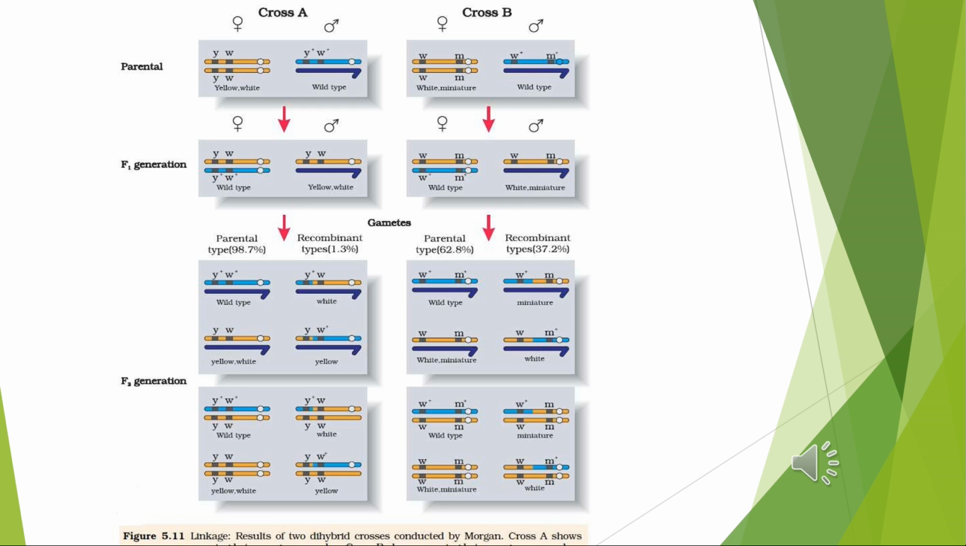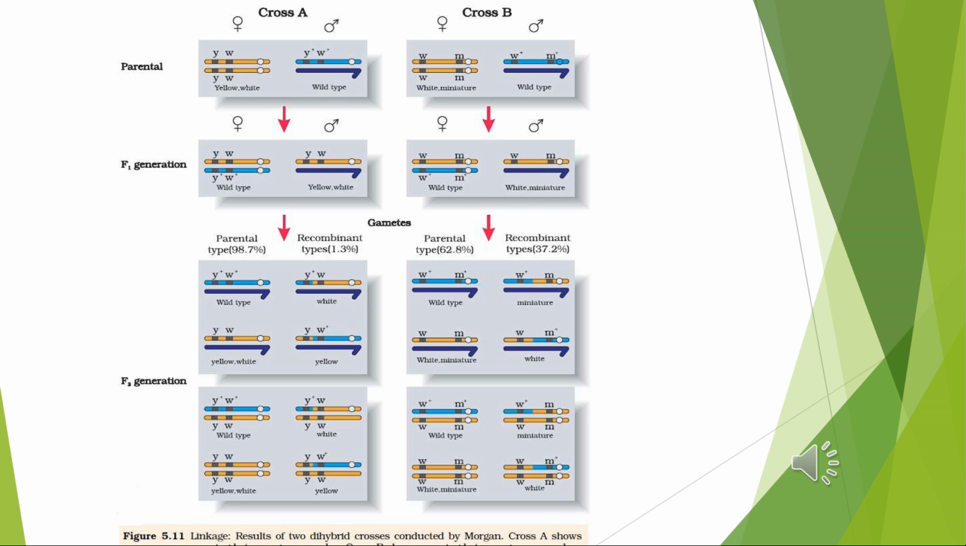He found 98.7% of the parental and only 1.3% recombinants. It means genes are linked together and they didn't segregate independently and linkage was there. Thus, these genes were very tightly linked and showed very low recombination.